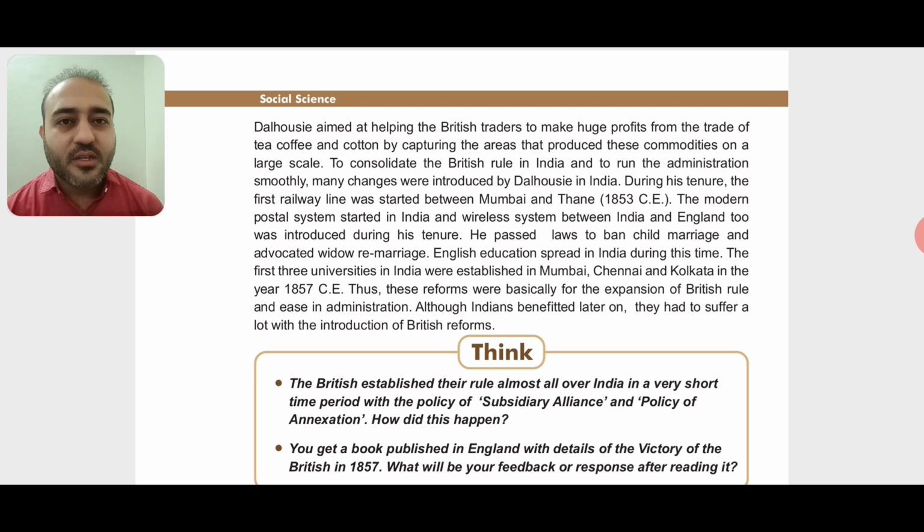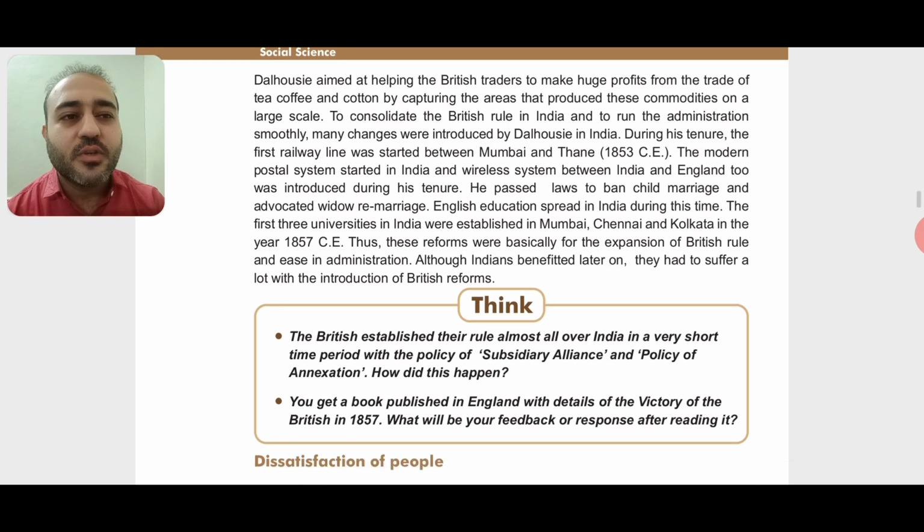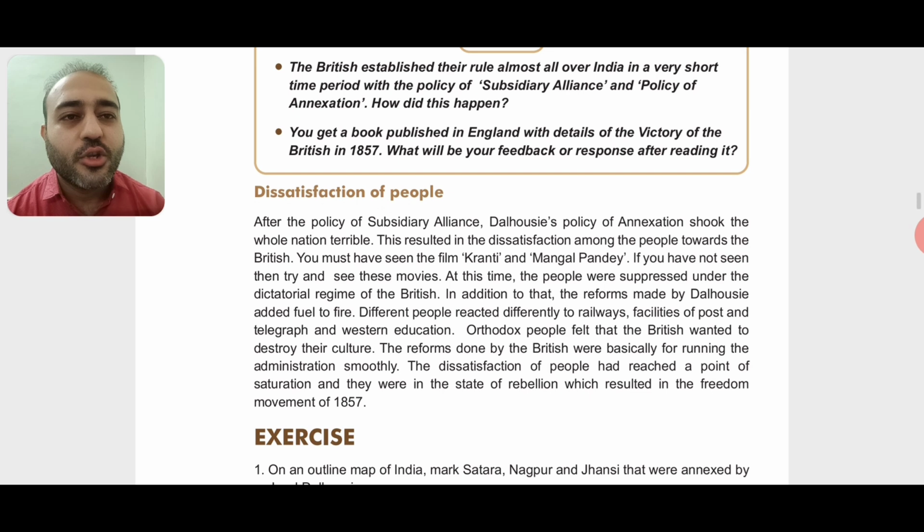So when the Britishers, that is Dalhousie, banned child marriage and advocated widow remarriage, the Indians thought that these Britishers were trying to break their faith in God. They are trying to disturb the society, right? So they were very much disturbed by these reforms which took place in the society. So due to that, what happened? There was a lot of dissatisfaction among the people of India.